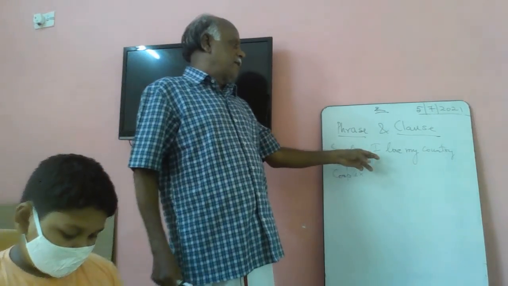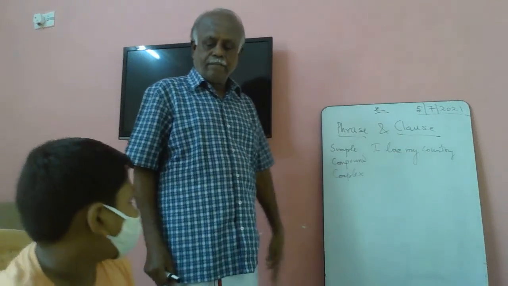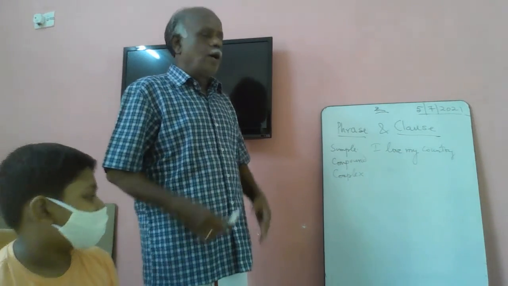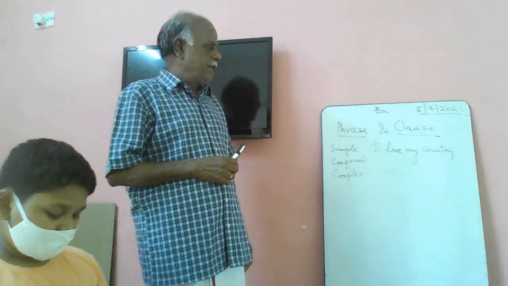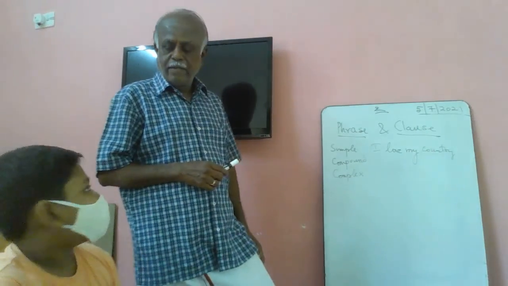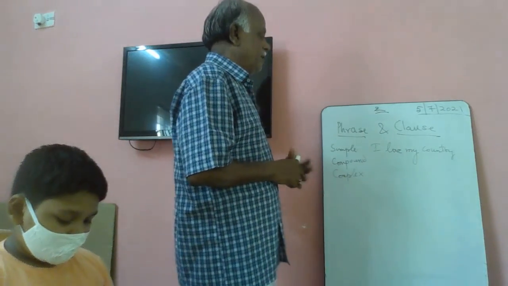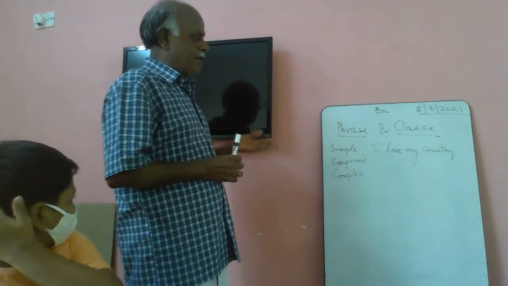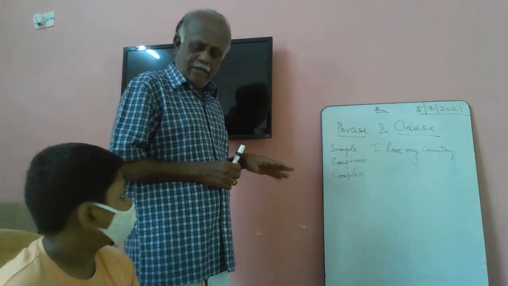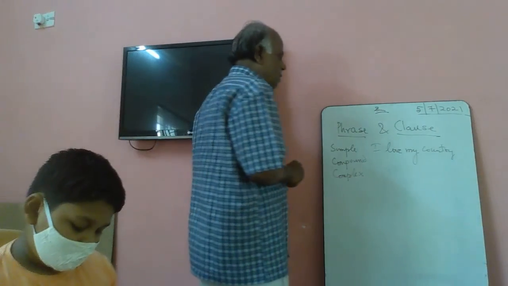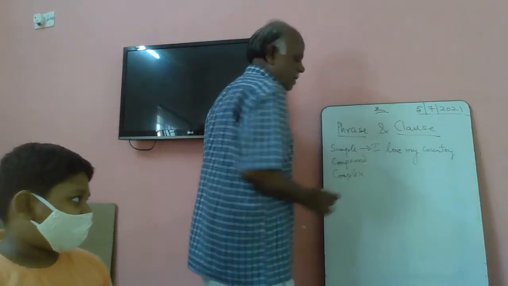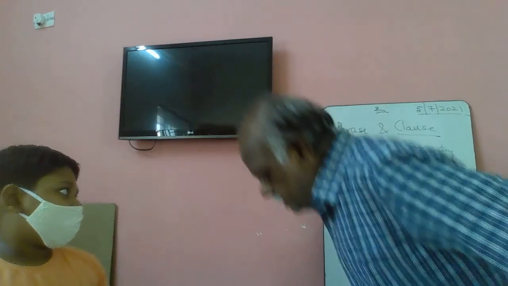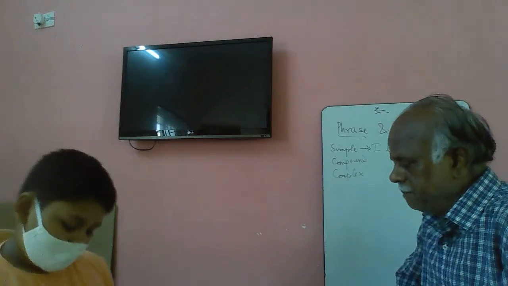Now read this sentence. I love my country. Okay. What is it? Sentence. Is there a sentence as an object, subject, predicate, everything? Okay, very good. This is called a simple sentence. Assertive. Yeah, it is an assertive sentence in other words.